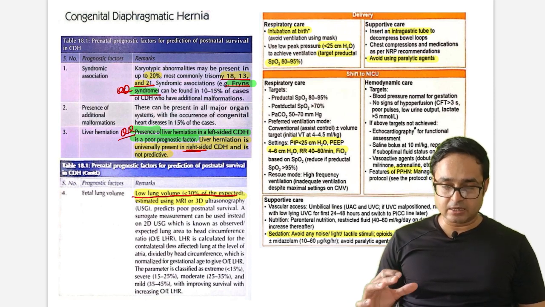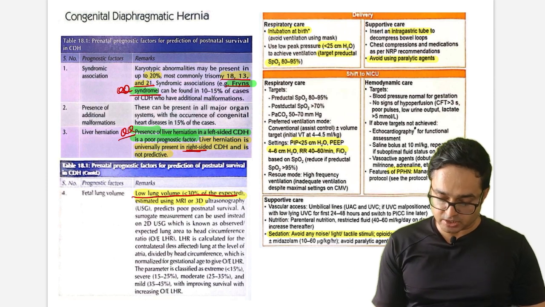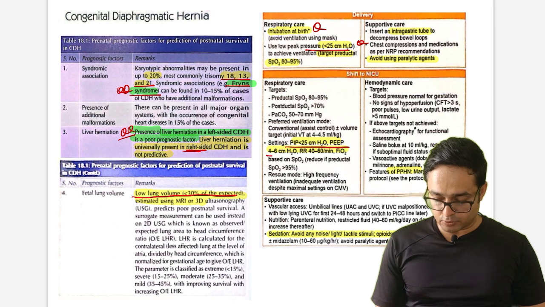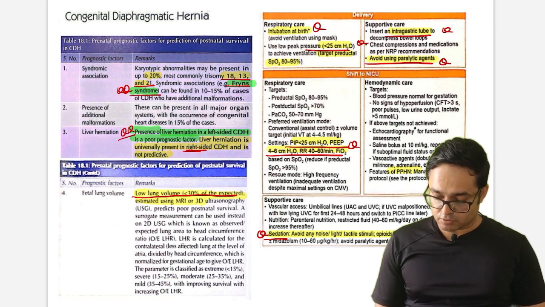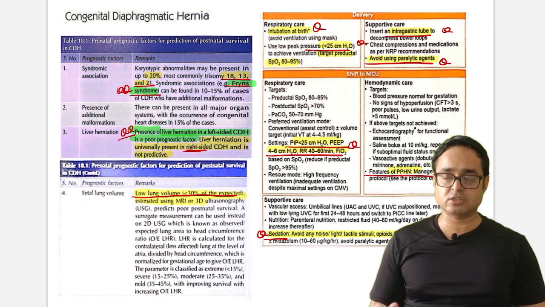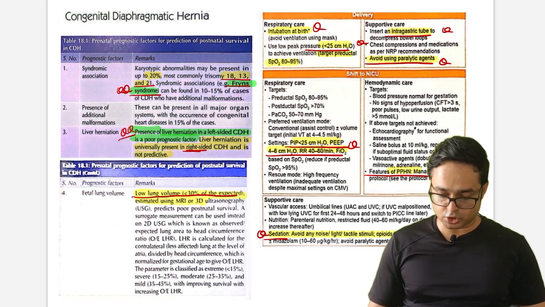So what is the actual treatment or protocol of CDH? Intubation at birth. You have to keep low peak pressures. Settings: PIP less than 25, PEEP 4 to 6 and RR 40 to 60. Important: sedation is important. Paralytic agent you have to avoid. Insert a nasogastric tube, and features of PPHN you have to manage. They can ask a statement-based question.